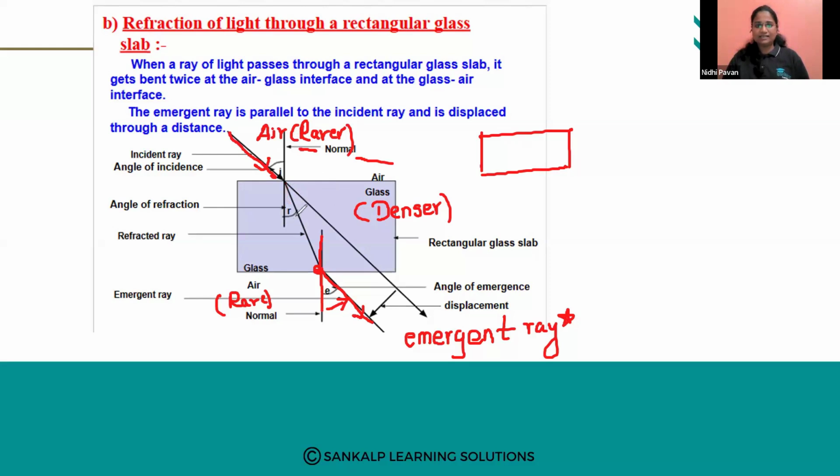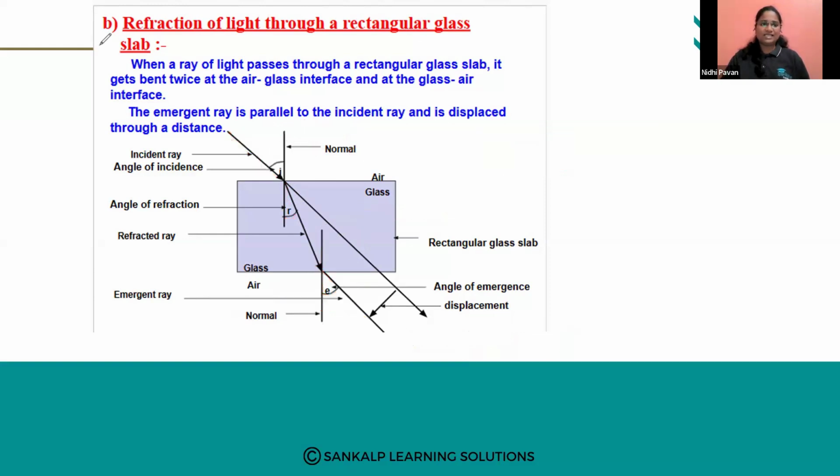See this angle and this angle. Obviously this angle will be more, because it is traveling from denser medium to rarer medium. So this is about refraction through a rectangular glass slab. Very, very important: when they ask, you have to explain it through the diagram. Next.